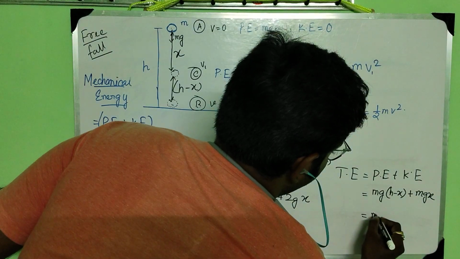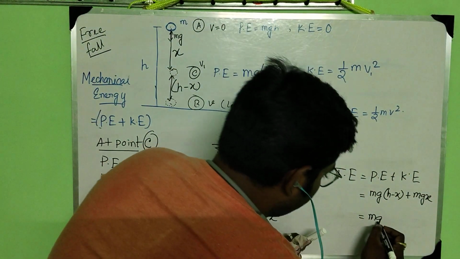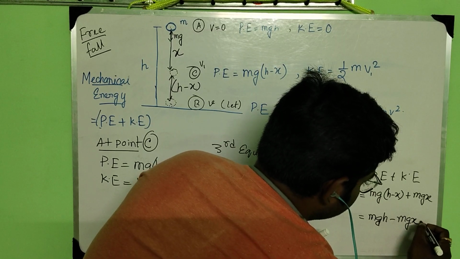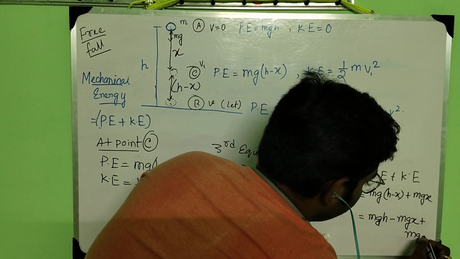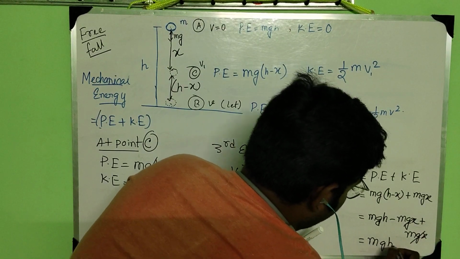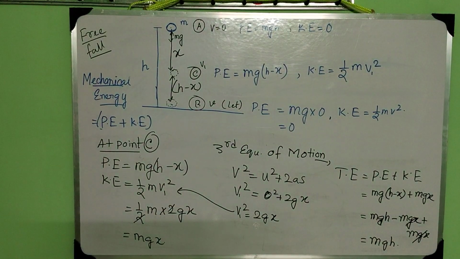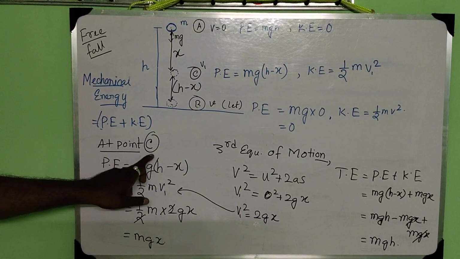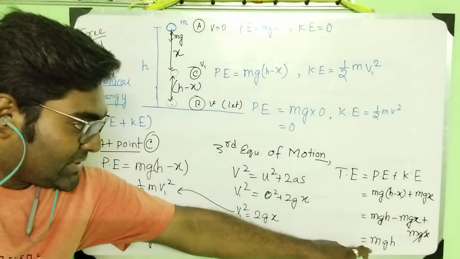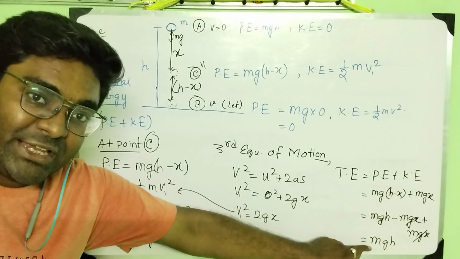That means mgh minus mgx plus mgx. This will get cancelled out. mgh. See, at the position C, total energy comes out as mgh.